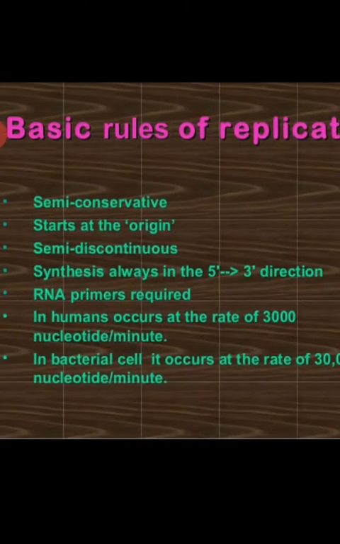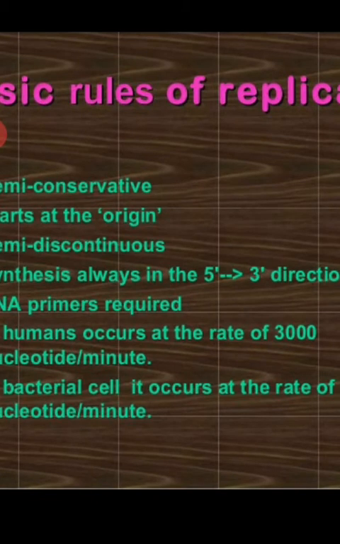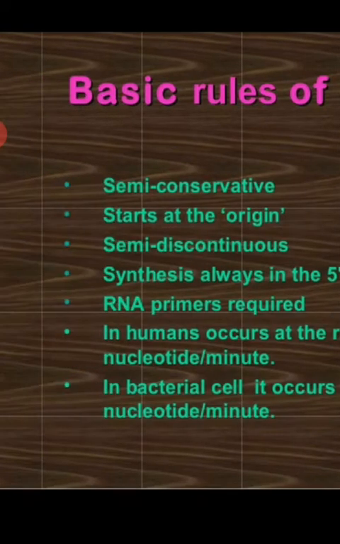In prokaryotes, there is a single origin of replication, represented as ori C, whereas in higher, eukaryotic organisms, there are multiple points. At multiple points replication starts simultaneously, so multiple origins of replication will be there.